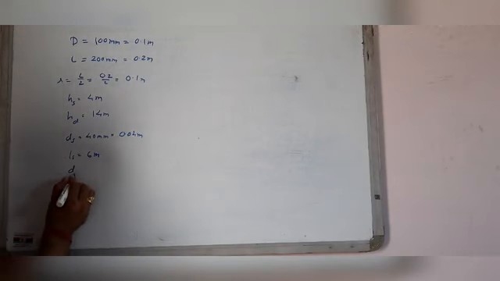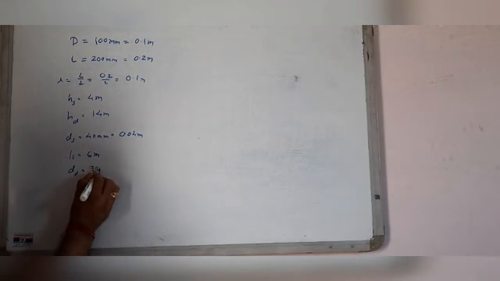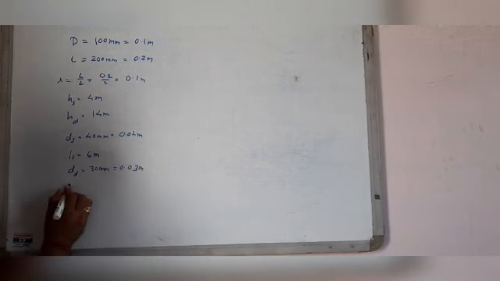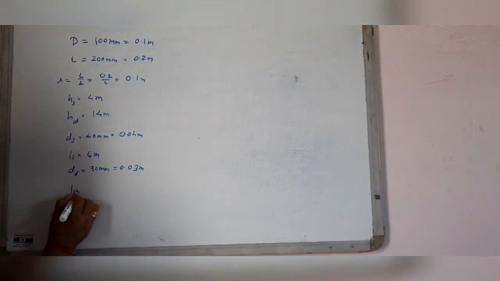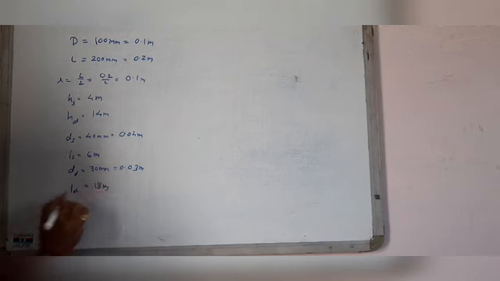Diameter of delivery pipe is given as 30 mm, which is 0.03 meter, and length of delivery pipe is given as 18 meter.